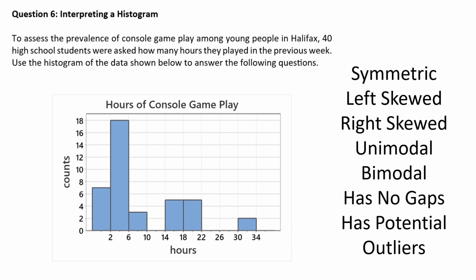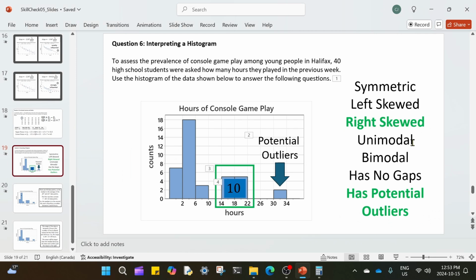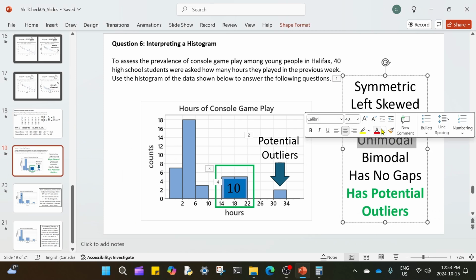And question 6, interpreting a histogram. If we were to describe this histogram, we wouldn't use the word symmetric or left skewed. We would use right skewed. It clearly has potential outliers, and I just realized I missed one of the descriptors. This histogram is also unimodal. There's one dominant mode, one bump. So I should have included that in the answer. So let me just quickly make that change.